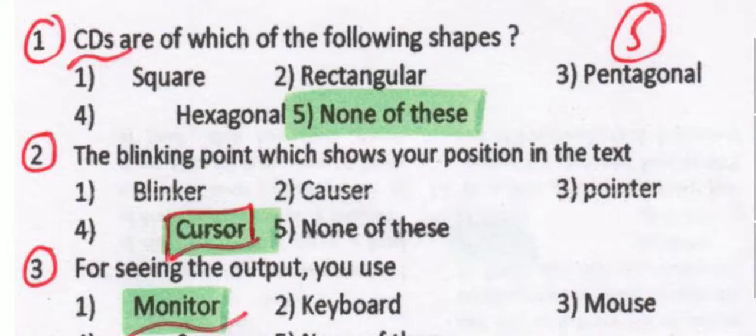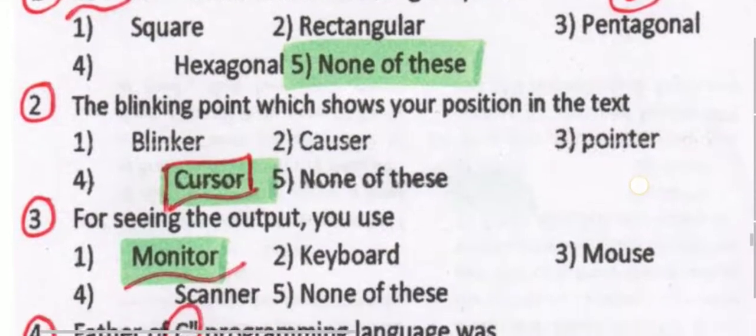Initially, we have: CDs are of which of the following shapes? What are the compact discs we have? They are in a circular shape only, not square, rectangular, pentagonal, or hexagonal. It is always in a circular shape which has the tracks on it.